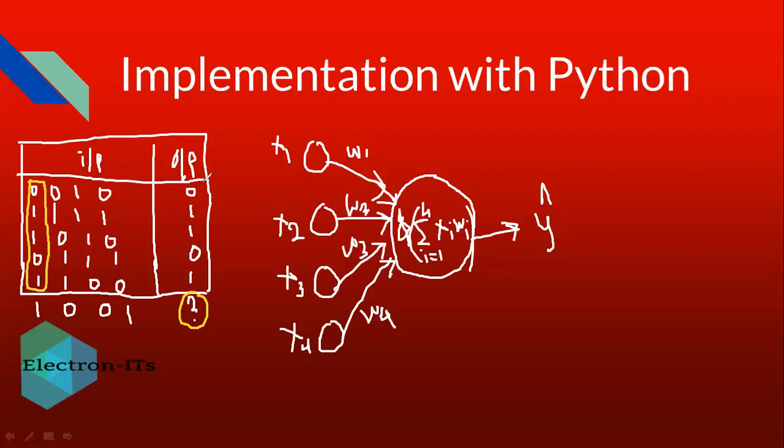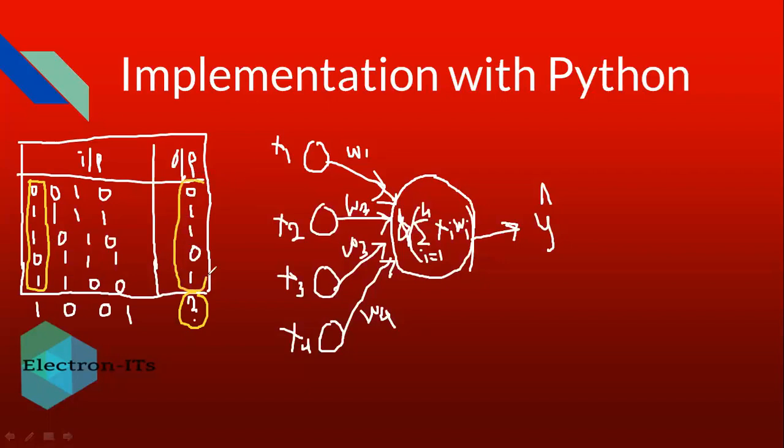This is not any kind of digital design or something. It is just a pattern identifier where we are identifying the pattern. So here we are getting 0 1 1 0 1, the same as the first column.